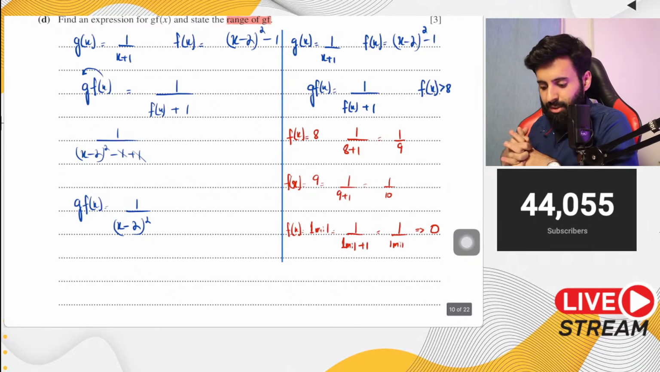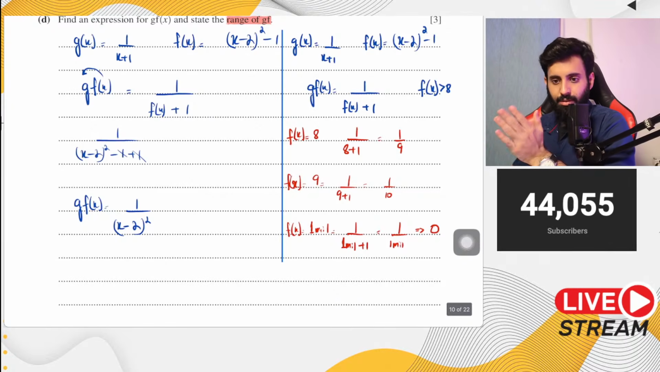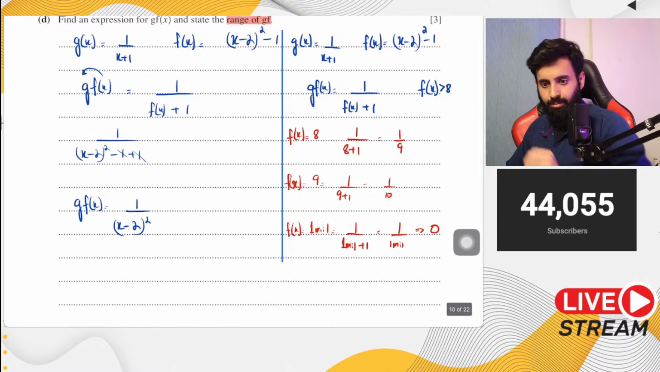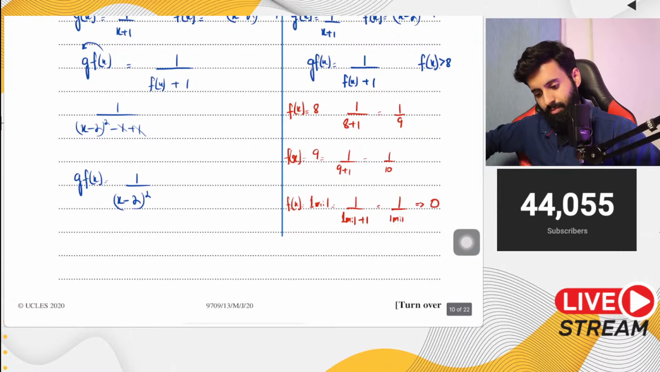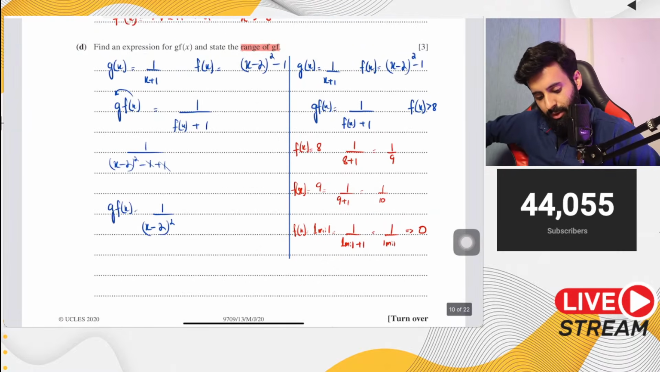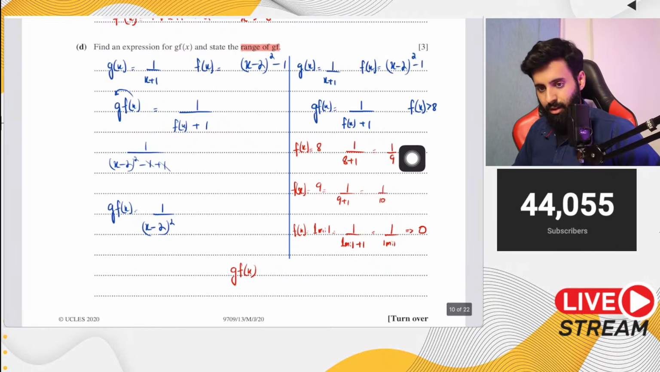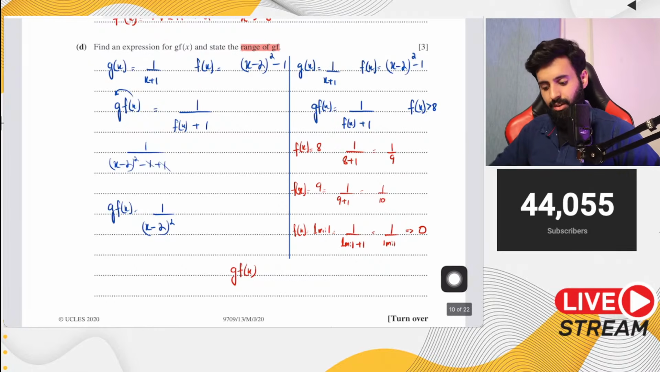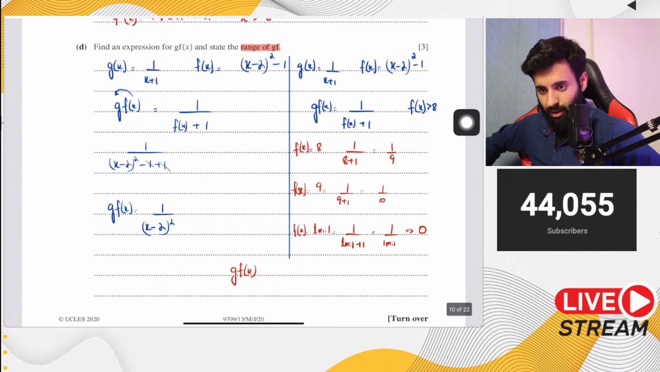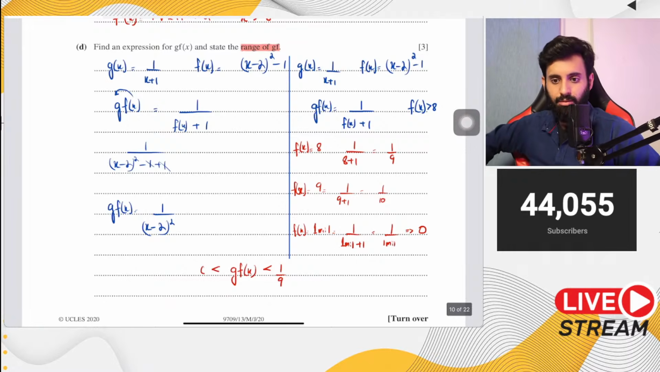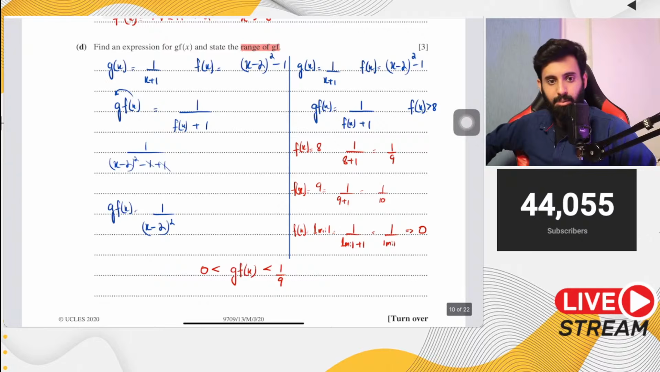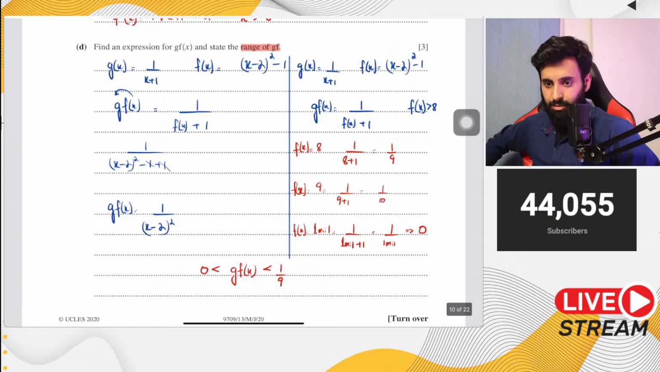Okay, infinity, you're telling me the end value, but tell me the range of g of f. Notice what is the least value and what is the greatest value. G of f of x starts from 1/9 and goes to 0. So how do I write this in range form? Yes, it's less than 1/9 and at the same time greater than 0. Good job. It's less than 1/9 but also greater than 0. Don't forget that it's going to be greater than 0.